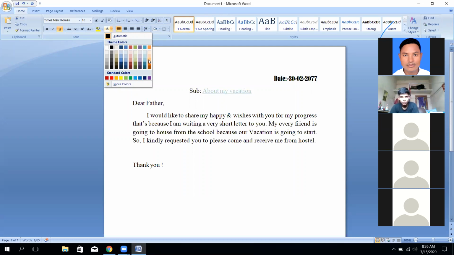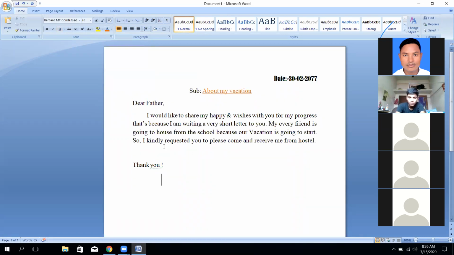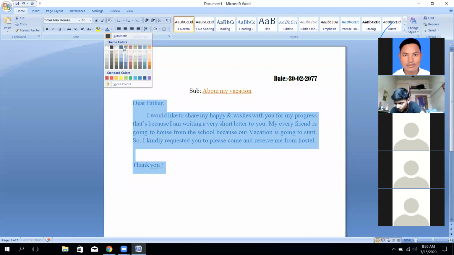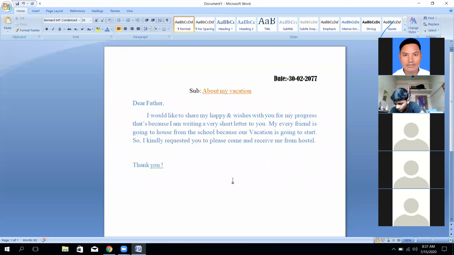The color I have already chosen here. The related text I would like to change to another color, this color I like most, so I will choose it. So how many colors do we have? Black, at least three colors we have right now.